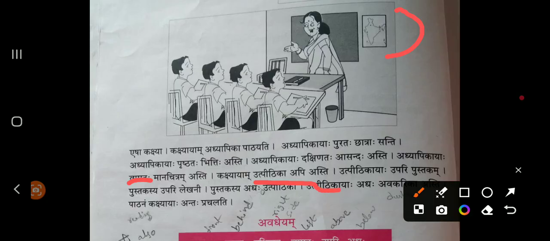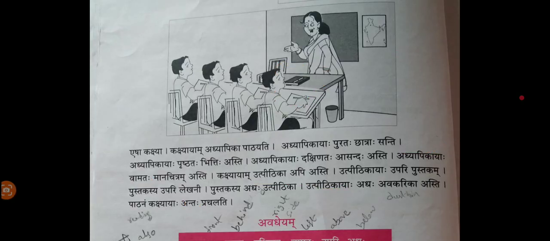Kakshayam Utpitika Api Asti. In the classroom, table and chair is also there. Utpitikayaha Upari Pustakam, Upari Lekhani. Above the table, on the table, book is there, and above the book, what is there? Spectacles and pen are there. I'll repeat it once again. See this.